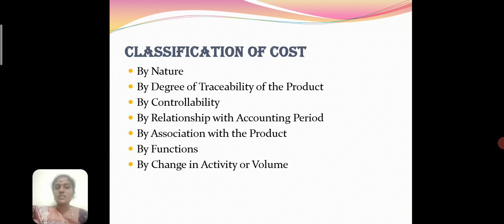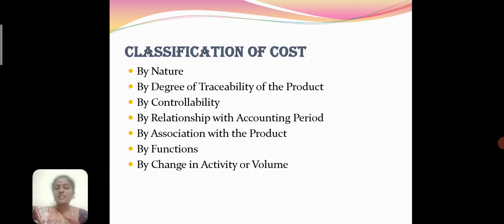By relationship with accounting period, there are two categories: product cost and time period based cost. Product cost is identifiable in any product. It includes direct material, direct labor and direct overheads up to sale. These products are shown and valued as inventory and are part of the cost. Next is the time period based cost. Selling expenditure and administrative expenditure are both time period expenditure.